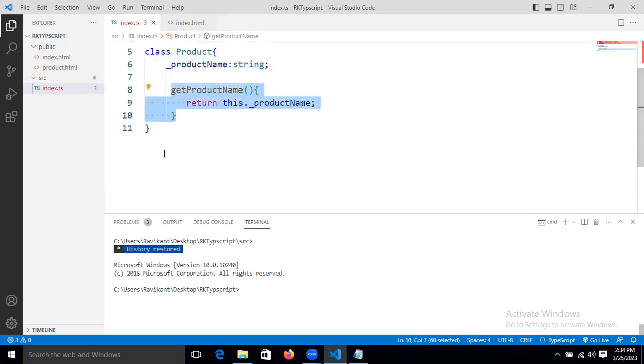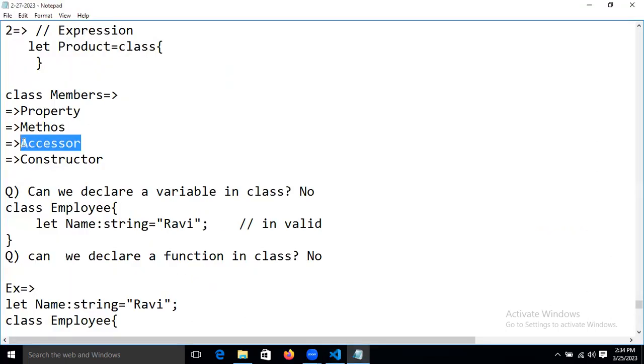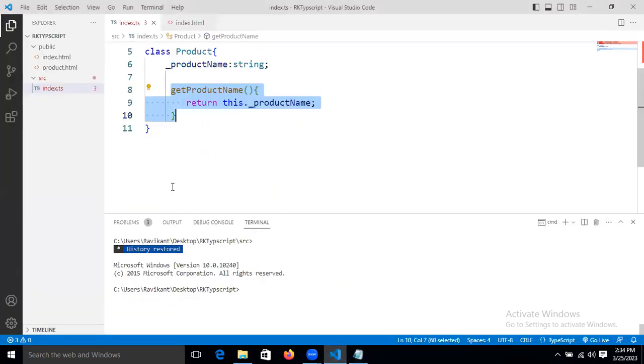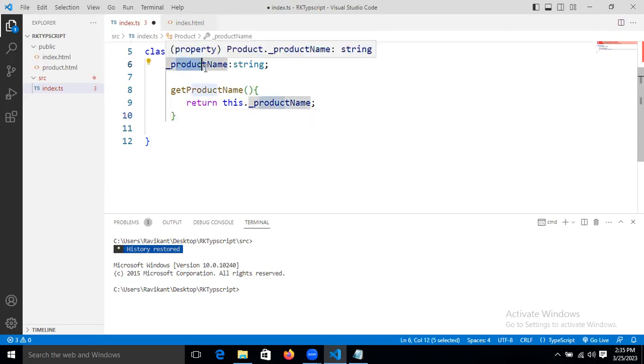Here I'm explaining both things, guys, method and accessor. This method we call an accessor, meaning getting the property, meaning getter. Getter is nothing but accessor. Accessor is nothing but accessing something. What are we accessing now? We are accessing the property name. So if we are accessing that property, this method is called an accessor method, right? Yes, we can say accessor method.